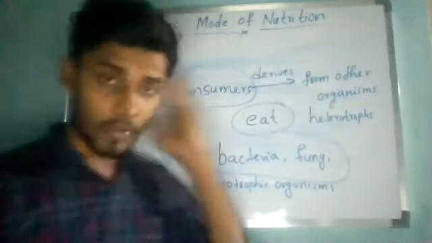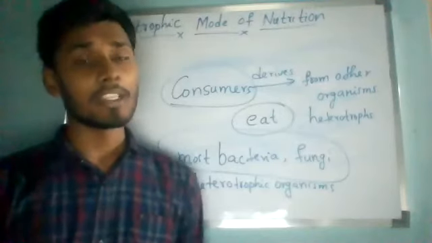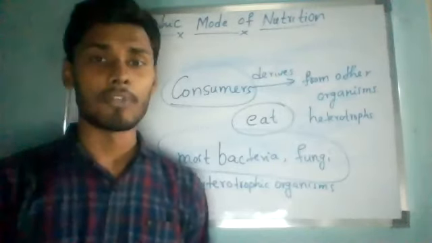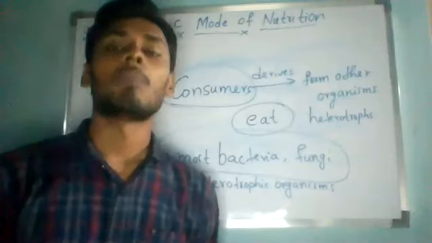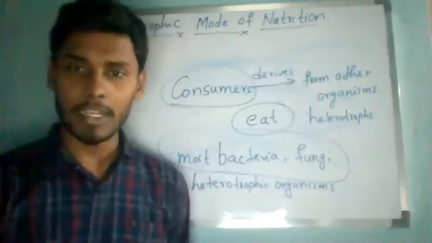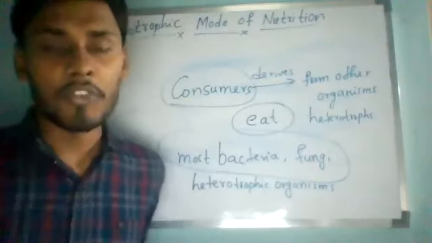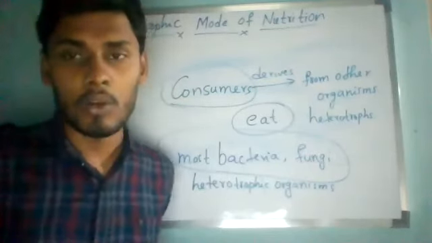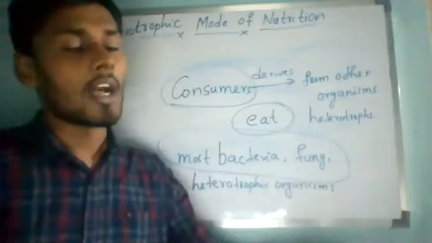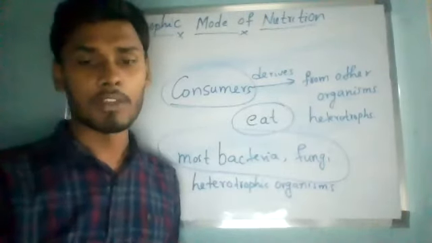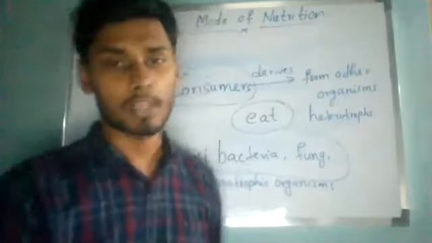Yes or no? Like that, if you take a brown bear, a polar bear or any kind of bear, they eat fish as food. They dig the ice and eat the fish which is present inside the water.